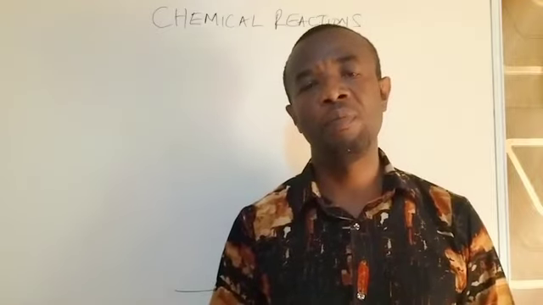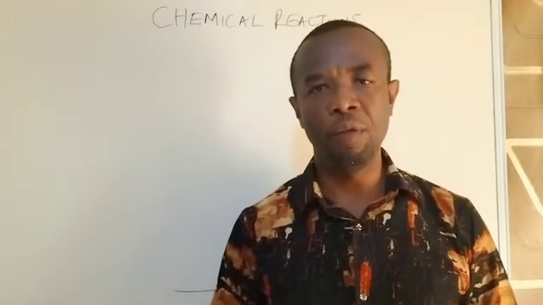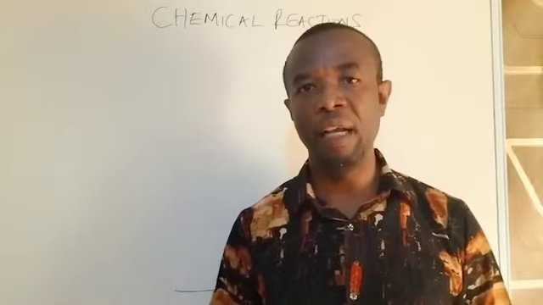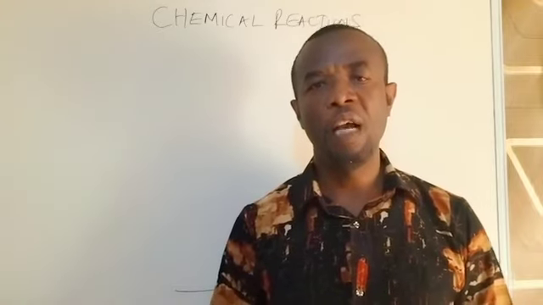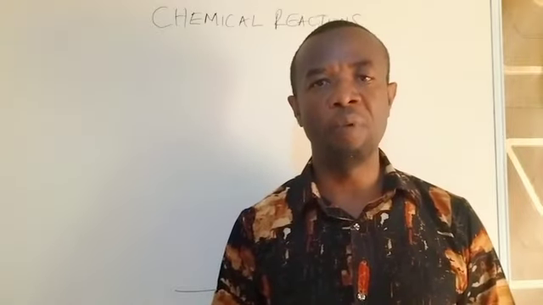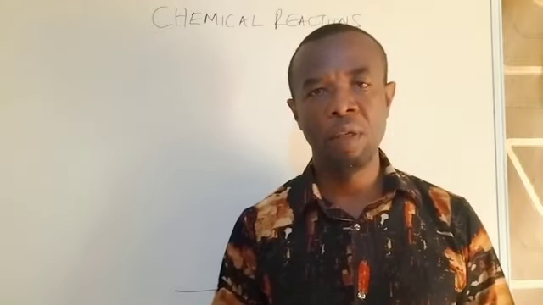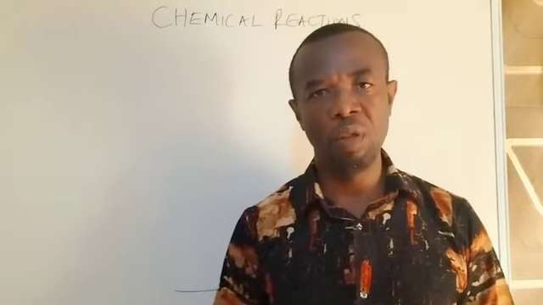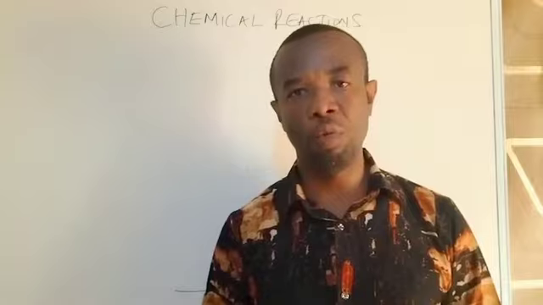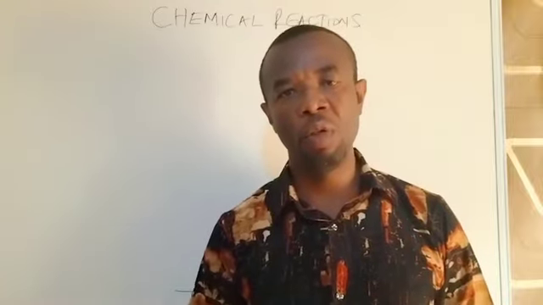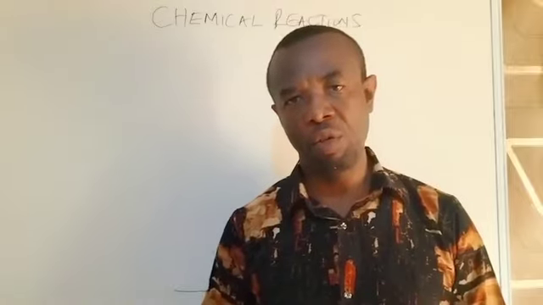For instance, when I expose a new iron nail to air and moisture, after some time, the new shiny iron nail becomes brownish in appearance. What has happened to it? The iron has reacted with oxygen in the air as well as moisture, which means water, to form a brownish substance known as rust. So that's a chemical reaction.